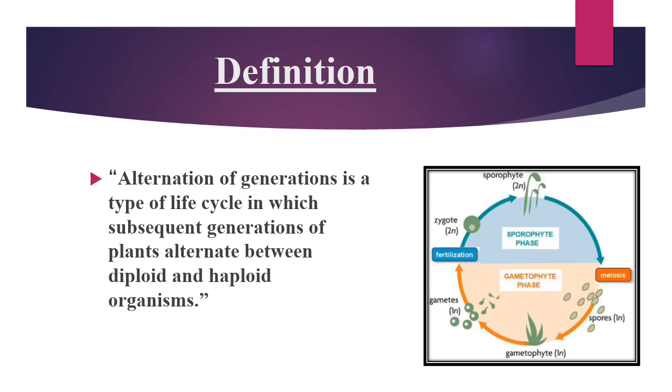Definition: Alternation of generation is a type of life cycle in which subsequent generations of plants alternate between diploid and haploid organisms. You can see here in the diagram how two generations alternate with each other.